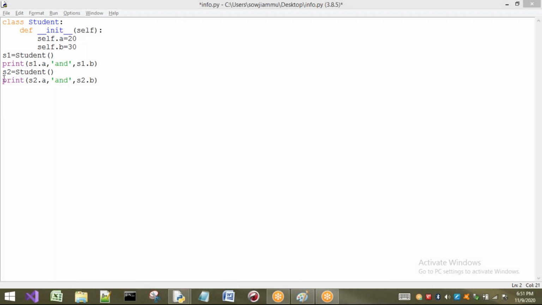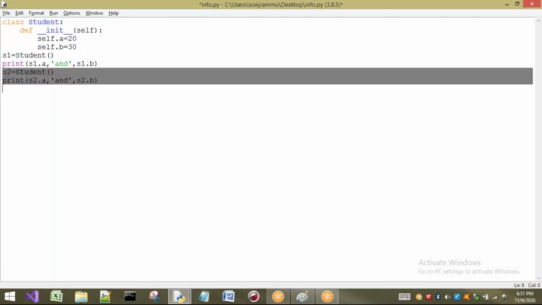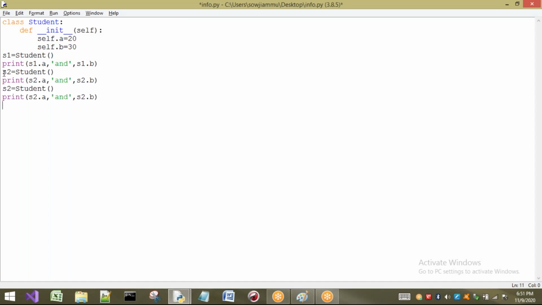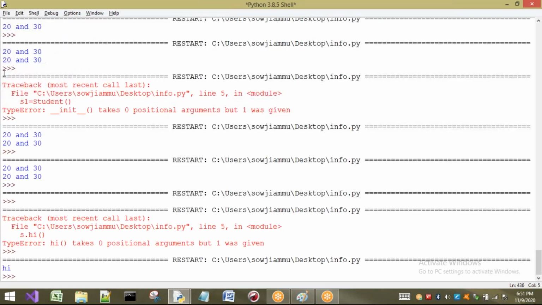If I execute the same program three or four times, observe here, the same thing I will write once again here, but I will change the name here to s3. Then here also I'm writing s3, here also I'm writing s3. Now observe here, I'm executing three times.